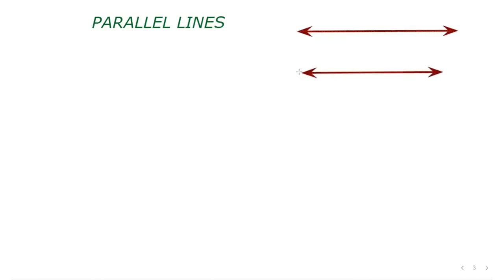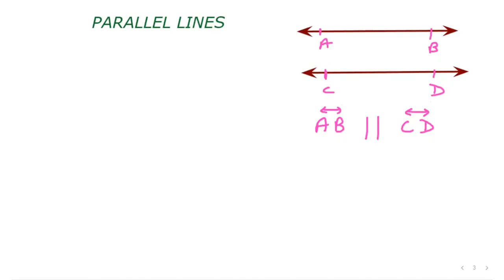Now we are going to discuss about parallel lines. Here, children, you can see that AB and CD are parallel lines. I can write this as line AB is parallel to line CD, right? Line AB is parallel to line CD.